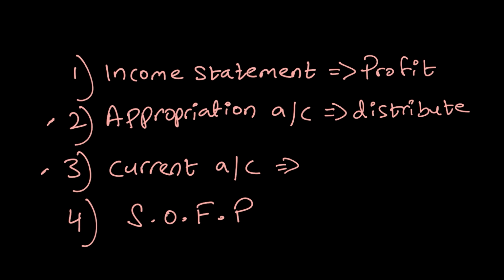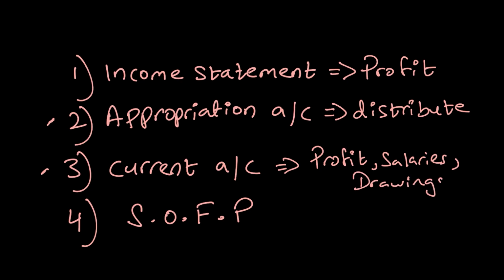I will also show the current account, but the idea is to differentiate what is a partner's investment versus what are their appropriations, which means what profits partners get, what salaries partners get, what are their drawings, etc. All these details or the appropriations or the distributions during the year will all flow to the current account. And after that, we draw our statement of financial position. So, something that is new over here is obviously your appropriation account and the current account.